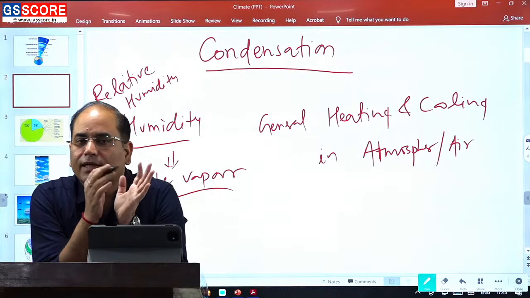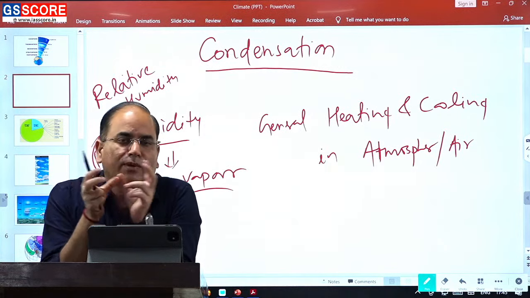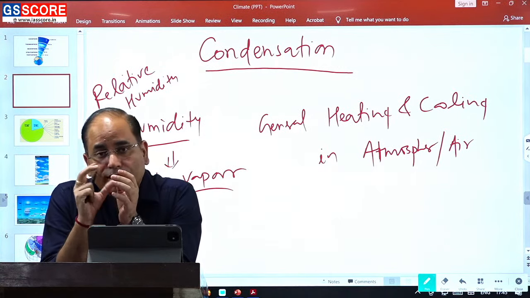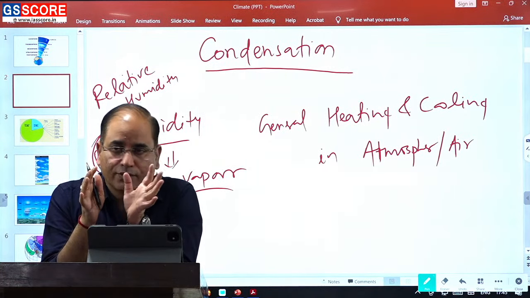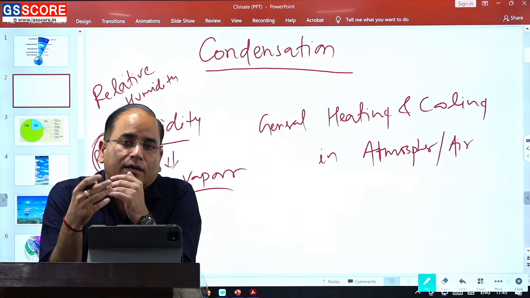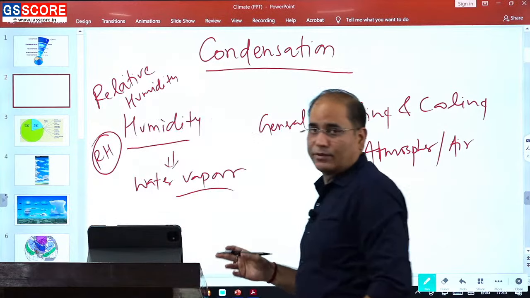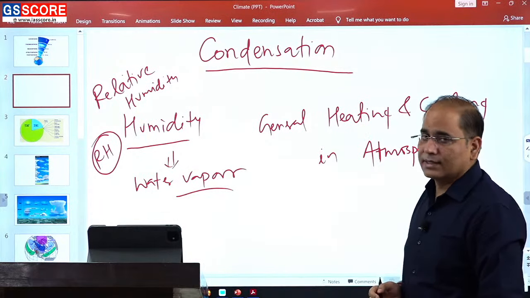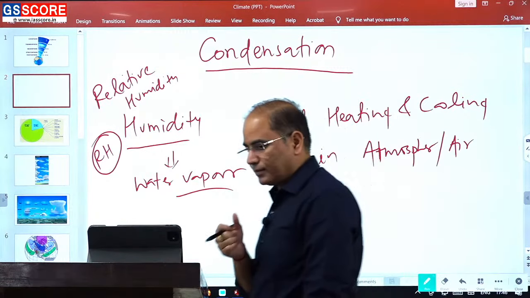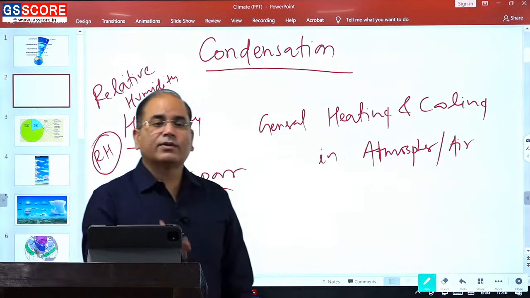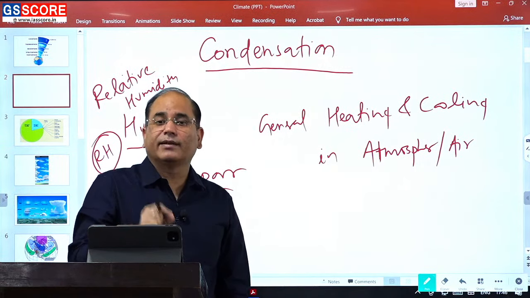What is relative humidity? Relative humidity is simply the ratio of the actual amount of water vapor present in the air to the maximum amount of water vapor the air can hold at that given temperature. One more thing: this maximum water holding capacity is directly associated with the air temperature.